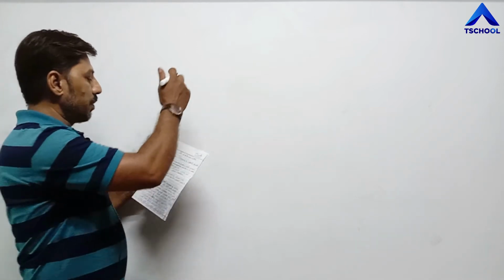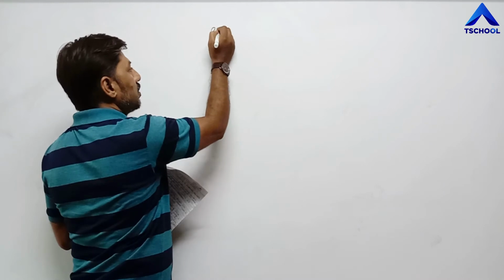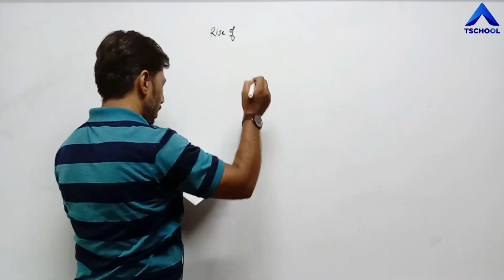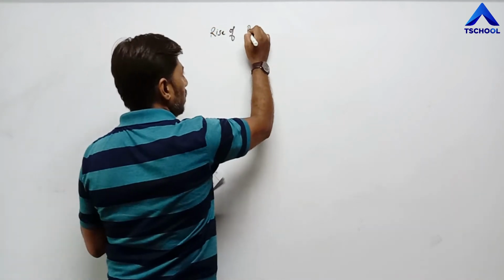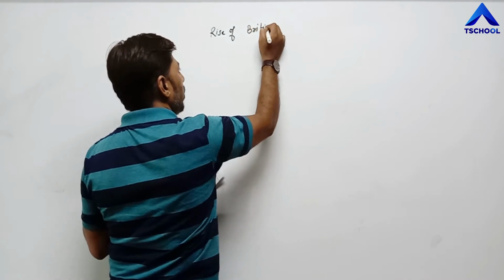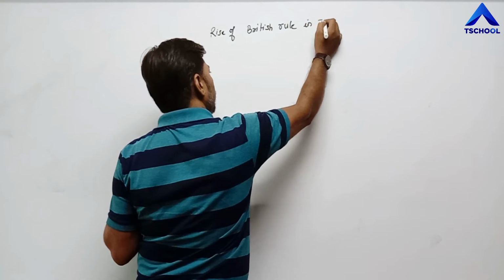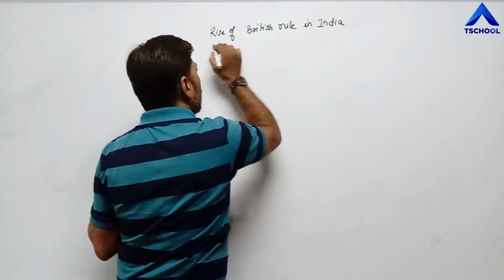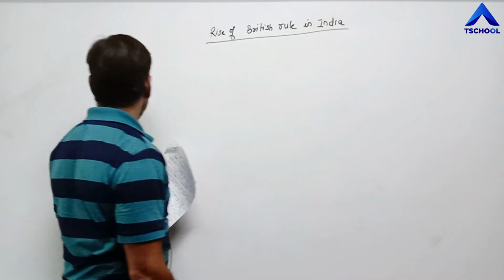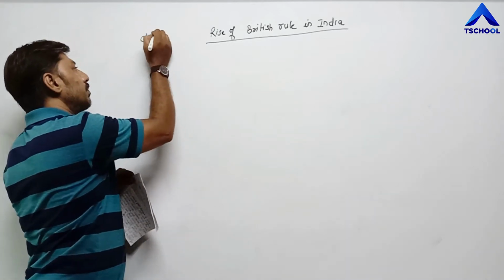The name of the first chapter is Rise of British Rule in India. And in this chapter, the first topic, this is chapter number 1.